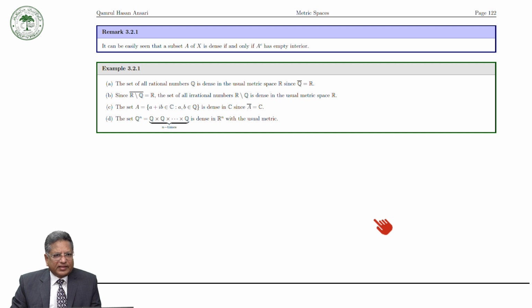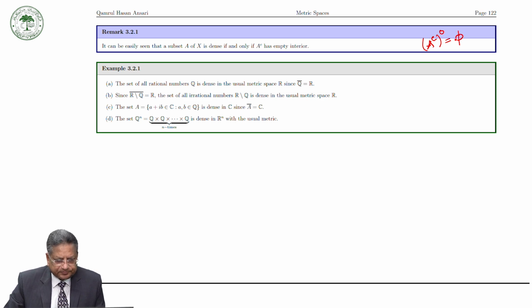Now a remark: it can be easily seen that a subset A of X is dense if and only if the complement of A has empty interior, that is, the interior of the complement of A is equal to the empty set.